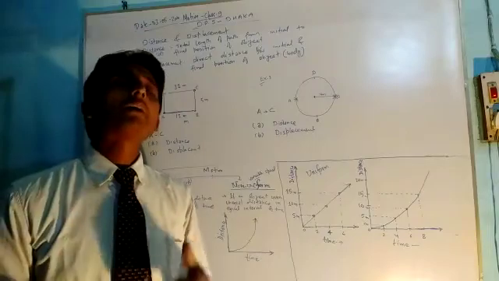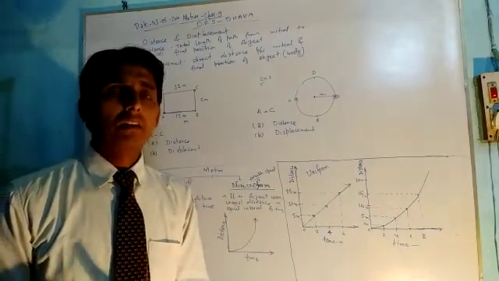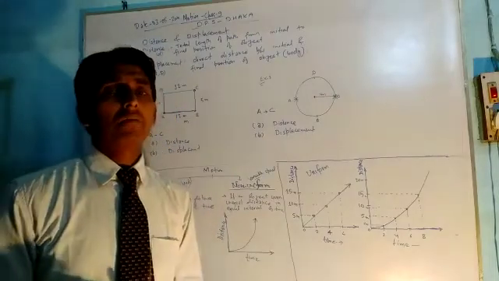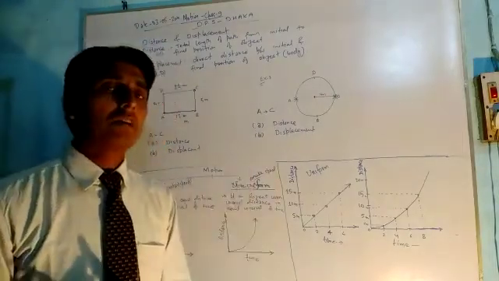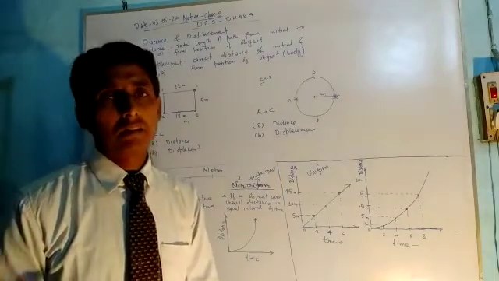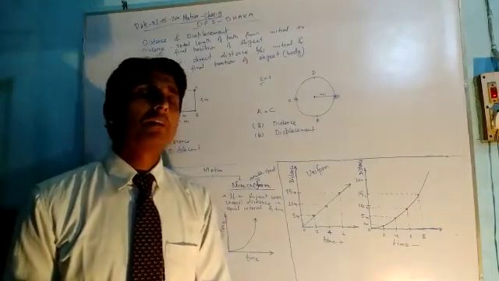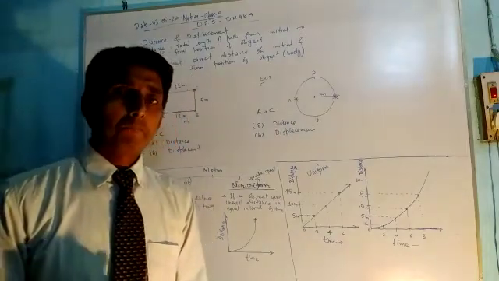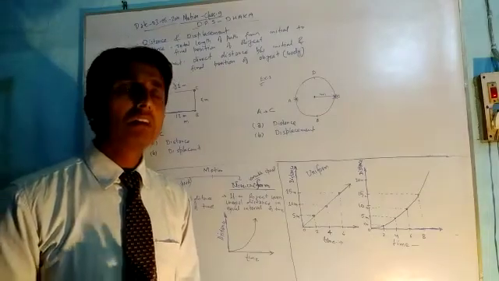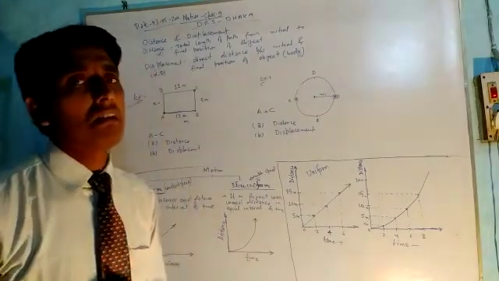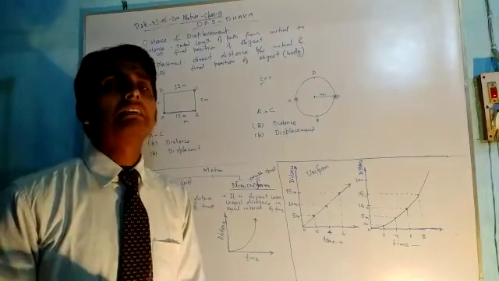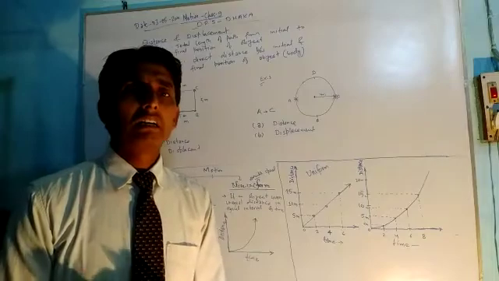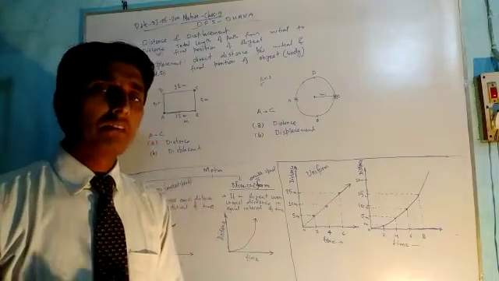There are physical quantities, the quantities which can be measured. There are 7 fundamental physical quantities and some are derived physical quantities. For example, length, time, distance, mass, amount of substance, intensity of light, temperature, these are fundamental physical quantities. Similarly area, density, volume, all of these are derived physical quantities.